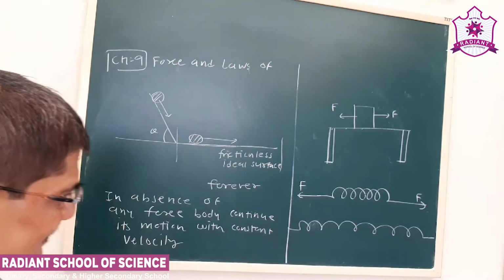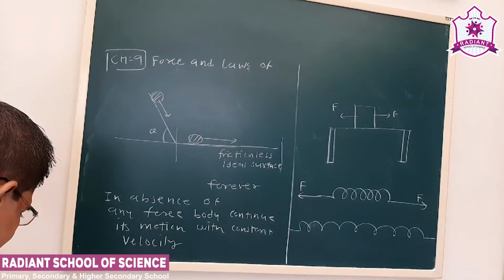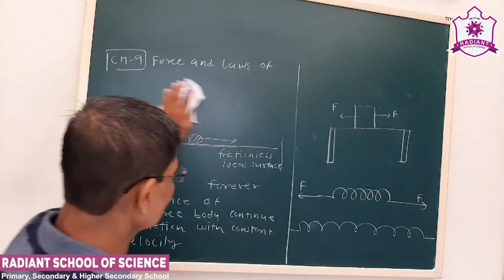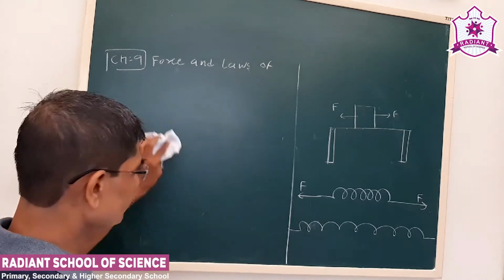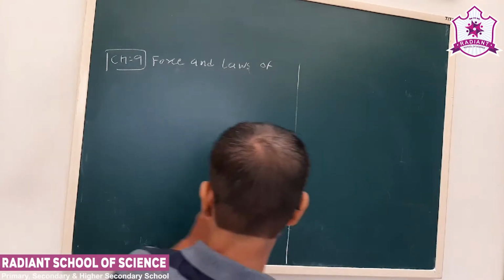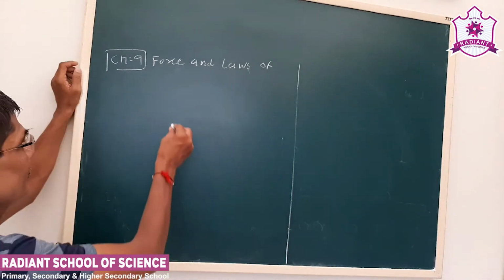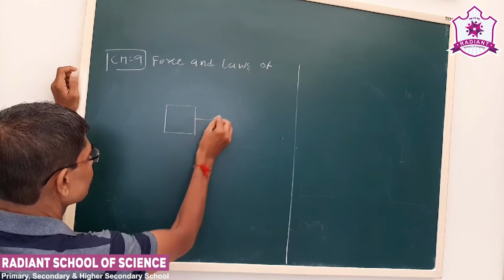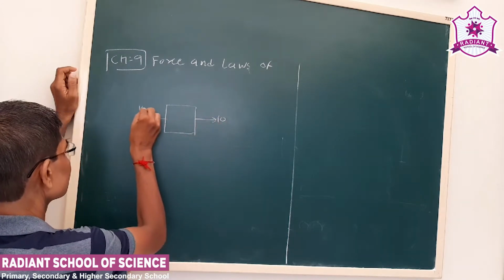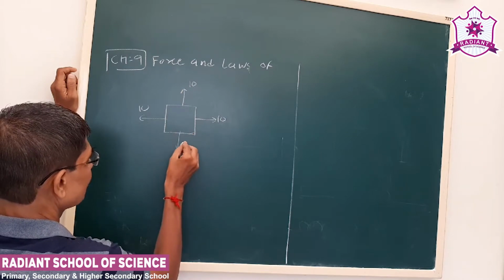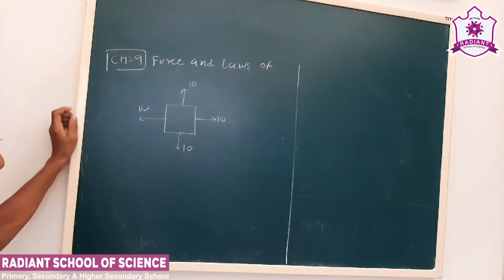Now, to make it more clear, we define these two forces, balanced forces and unbalanced forces first, then our work will become very easy. Now say here, a block is there, a block of uniform cross section.